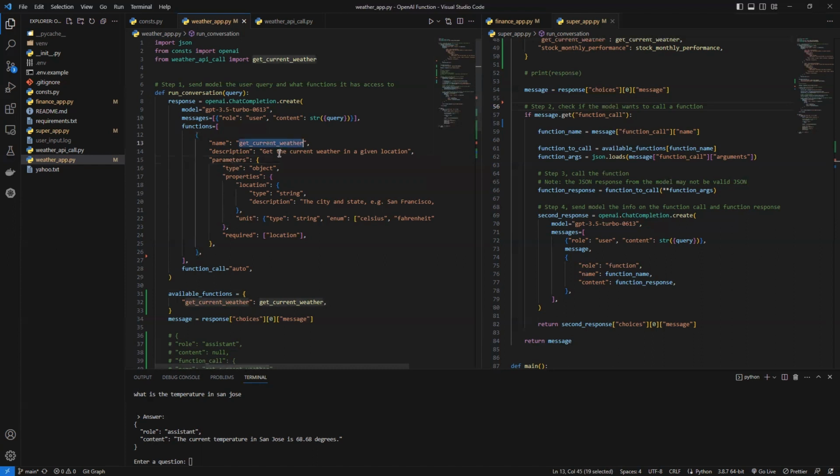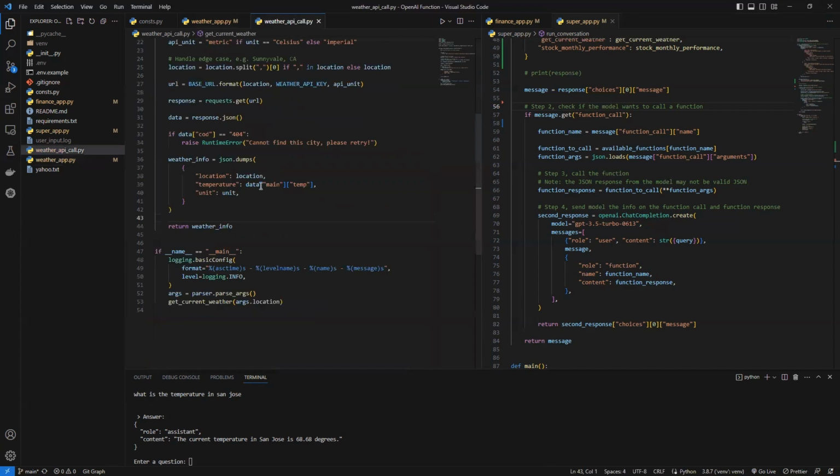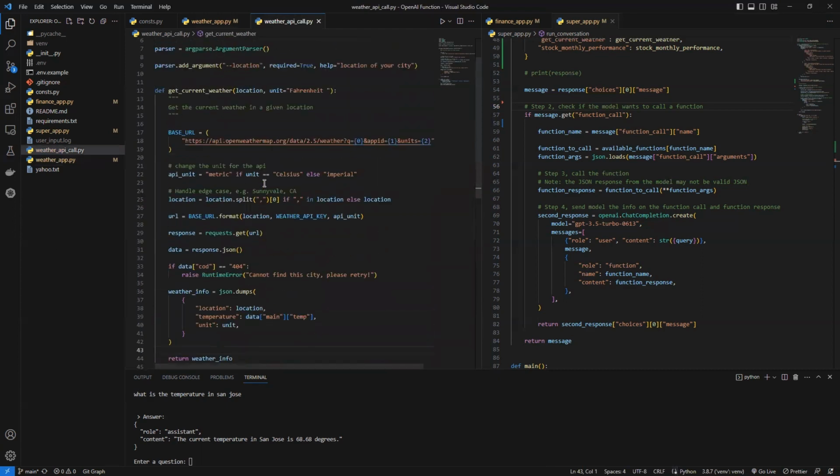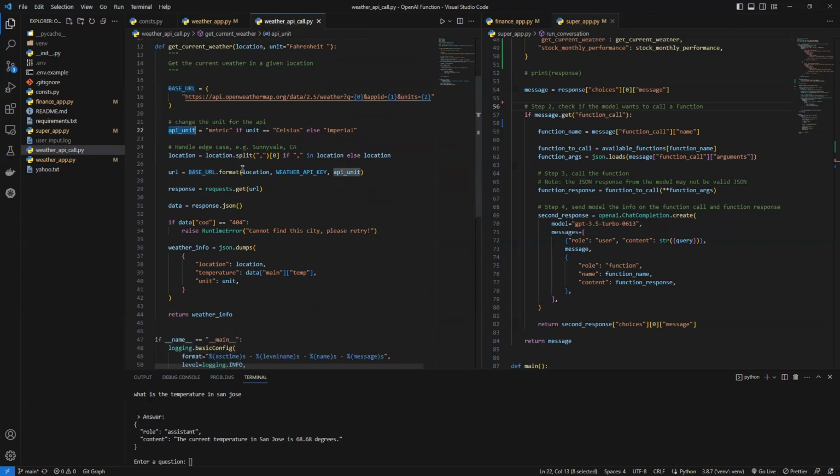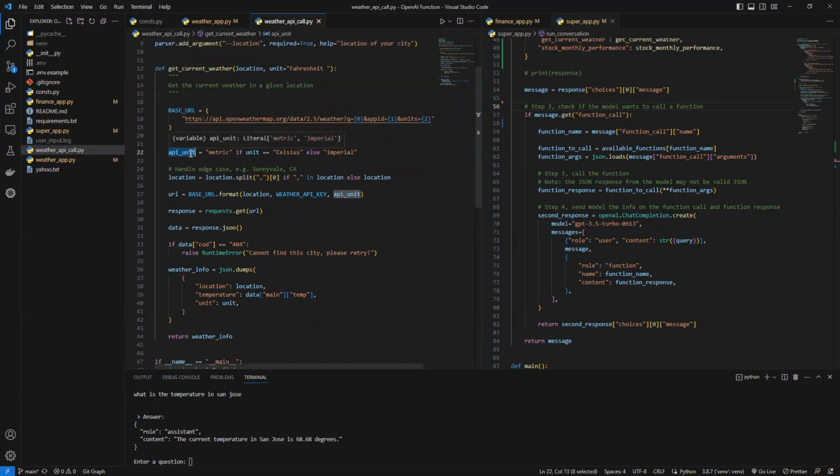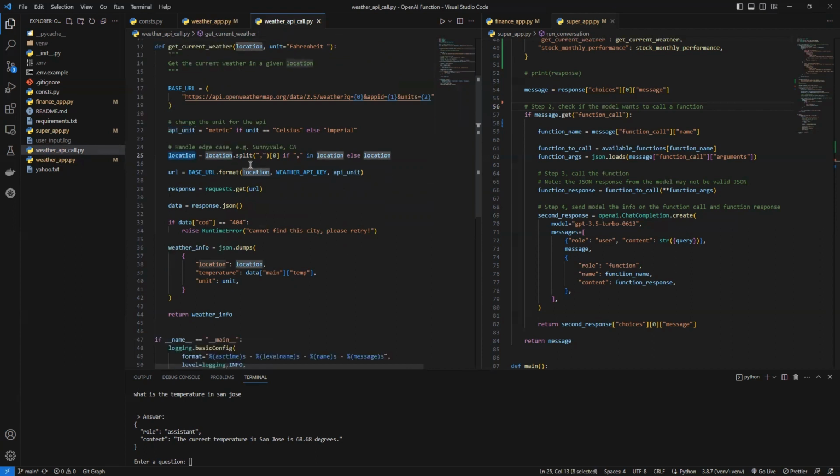So now let's get into the get_current_weather function. It is just a very basic function to call the OpenWeatherMap API. Here, in the basic app, we have the base URL, and we define the unit and the location.